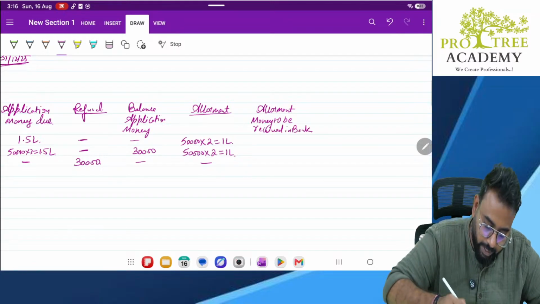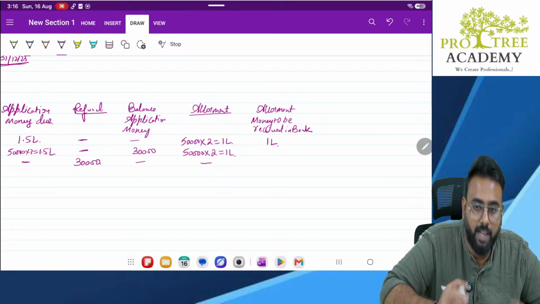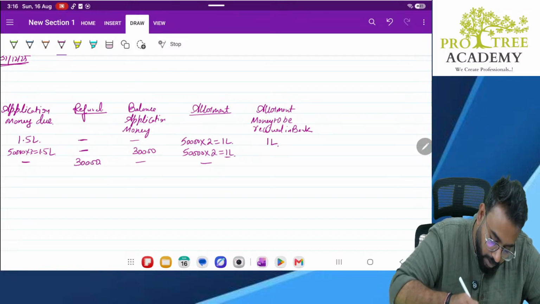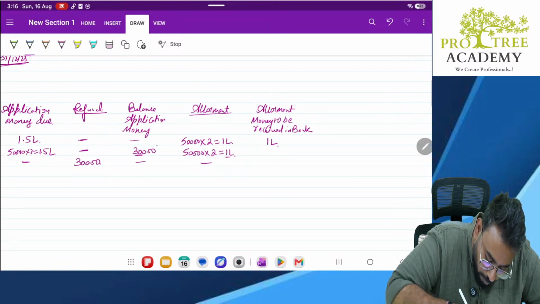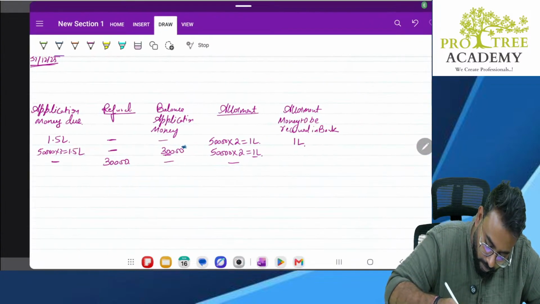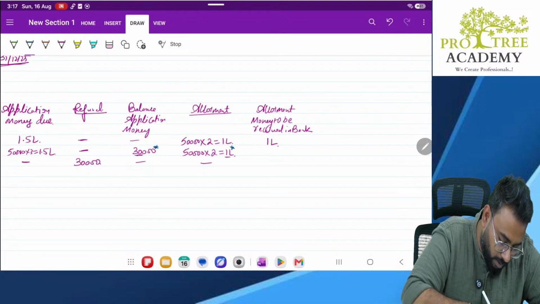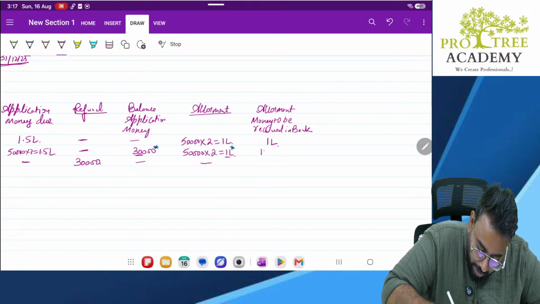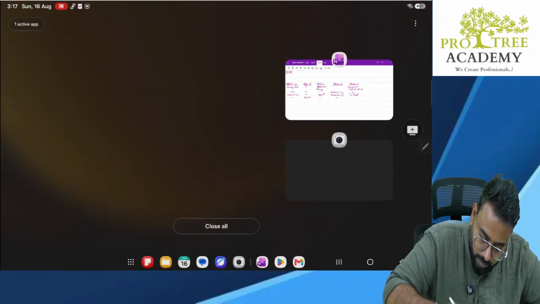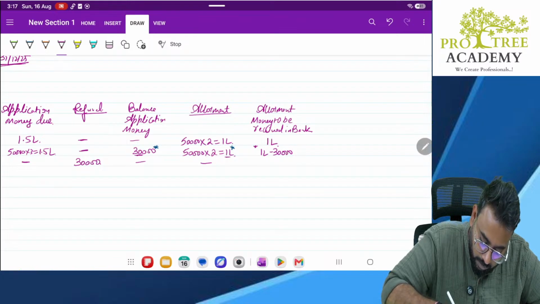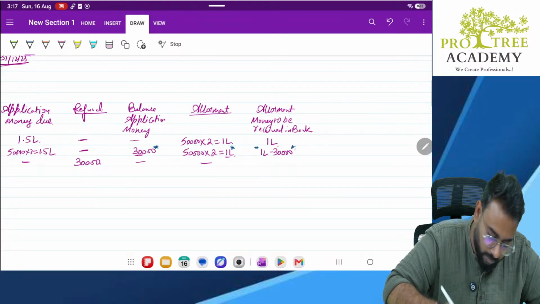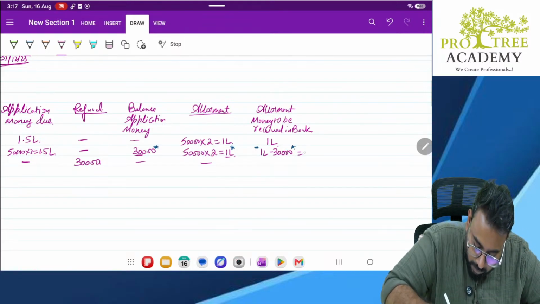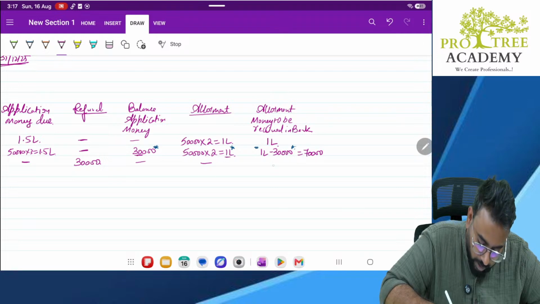How much is the allotment money that needs to be received in the bank? Here 1 lakh. Here not 1 lakh because we already have 30,000. Correct or no? So you put a star mark here. So what is the balance remaining? 1 lakh minus 30,000, $70,000. Here nothing.